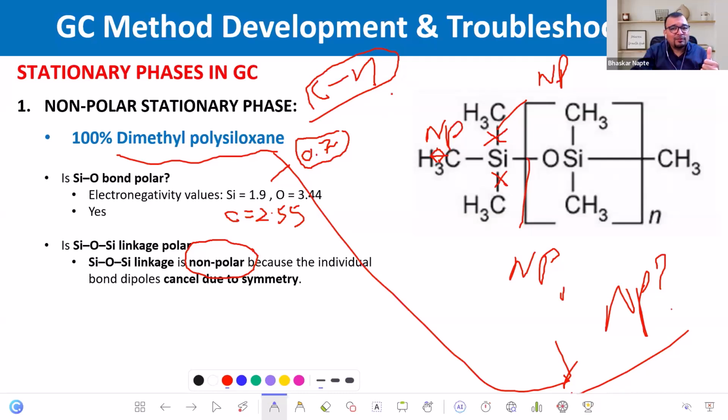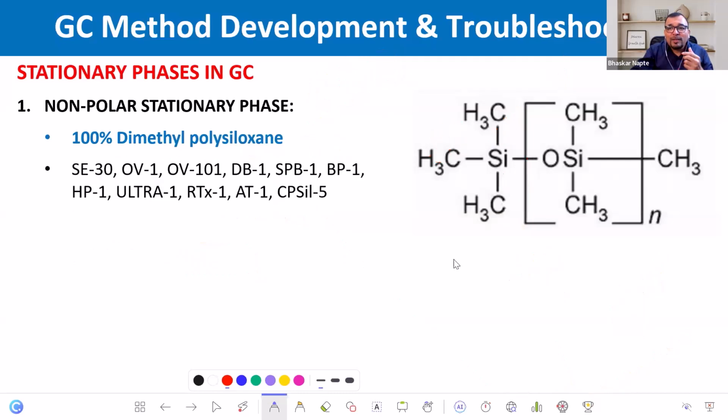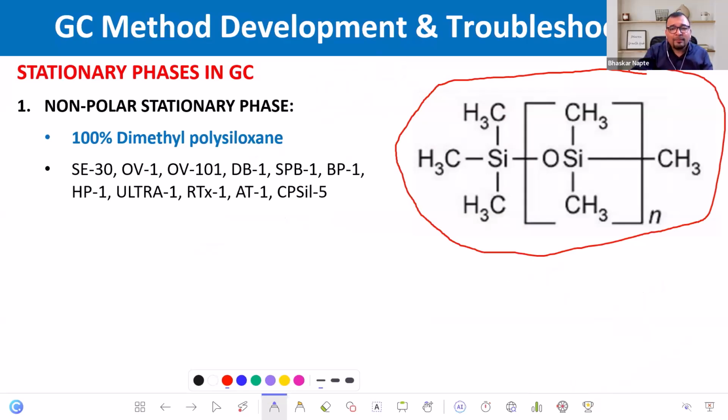Is it the London dispersion force, which is applicable for highly non-polar compounds like this one? So please understand that the retention of this column, the 100% dimethyl polysiloxane, follows the London dispersion force.